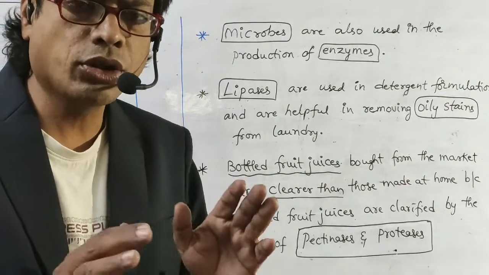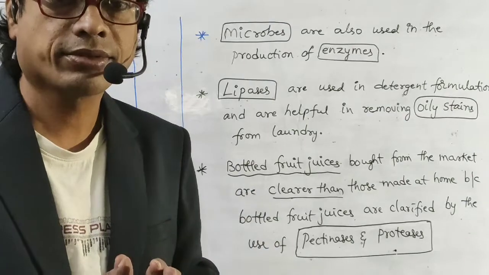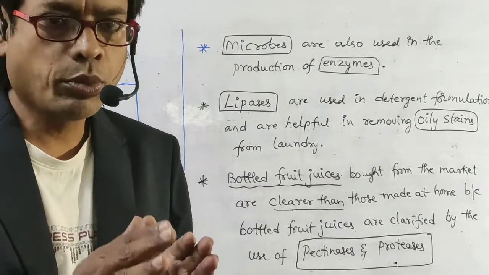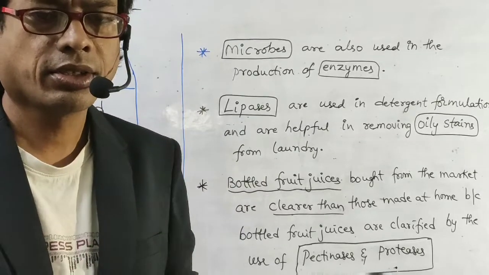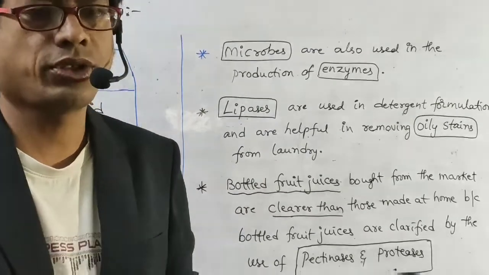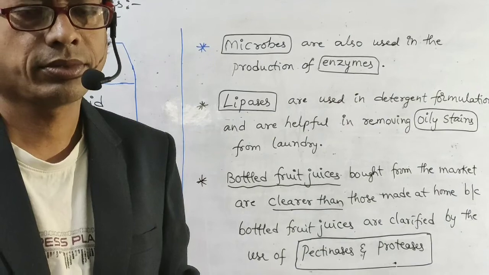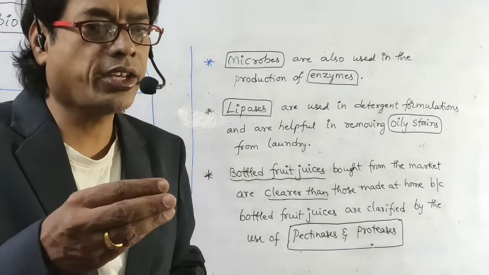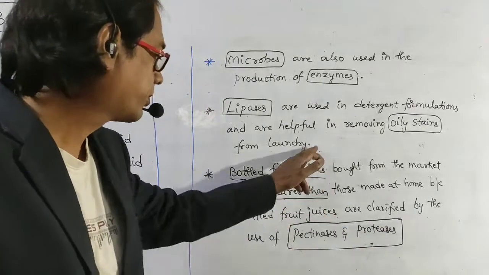Which enzymes are used to remove oily stains? Lipases. To remove oily stains, lipases are used. Lipases are used to remove oily stains from laundry.